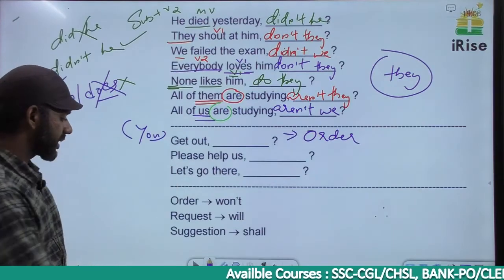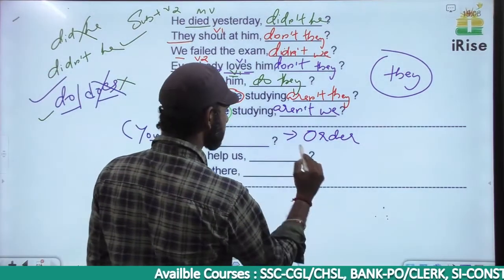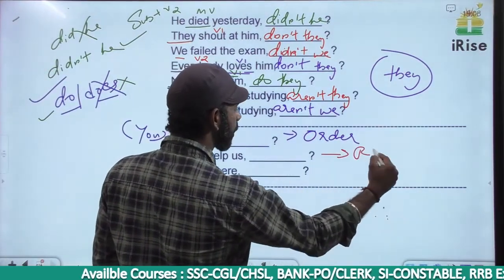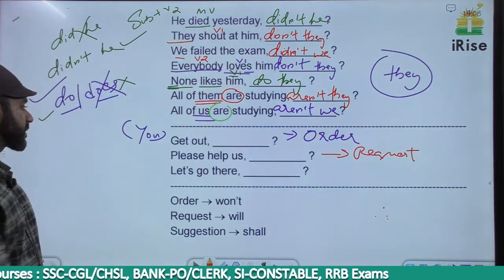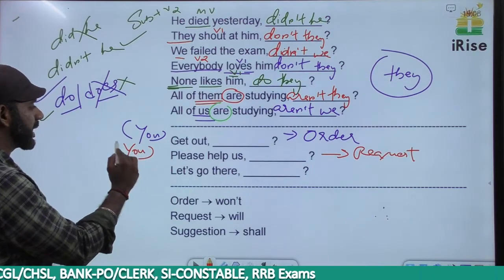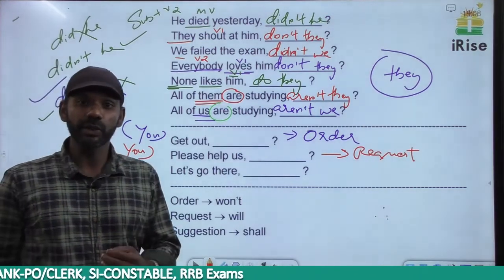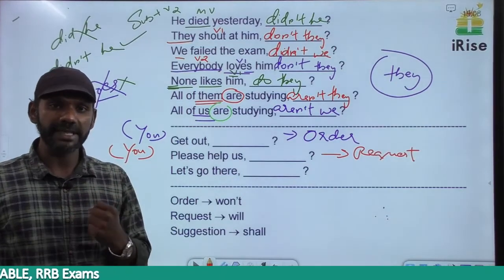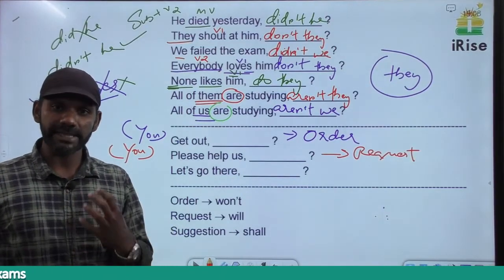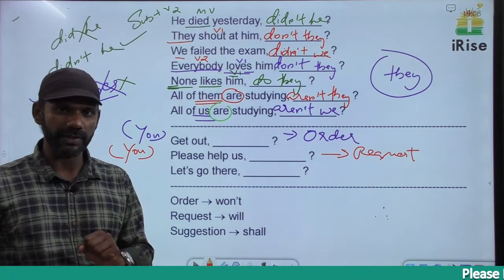Please help us. This is a request, right? Because please is always for a request. Please help us means you please help us. The subject here is you, understood. There's no need for me to look at you and say you please help us. I can just say please help us. The subject you is understood here.